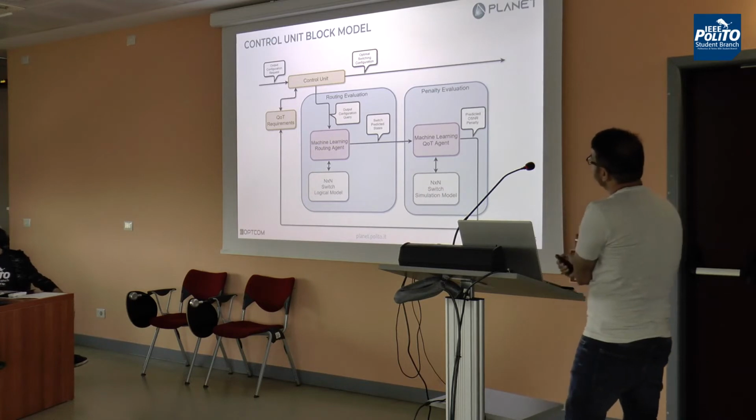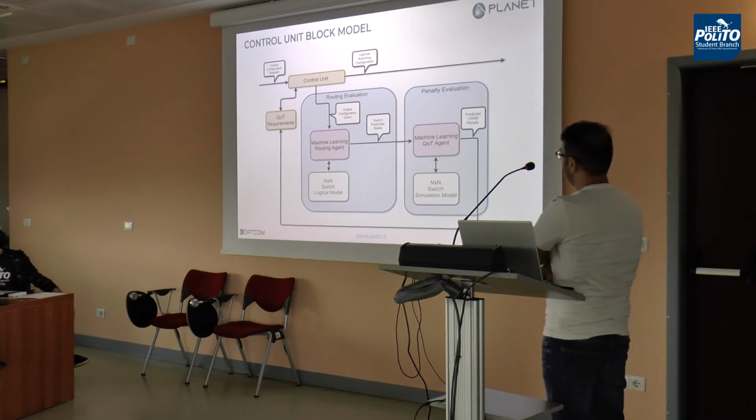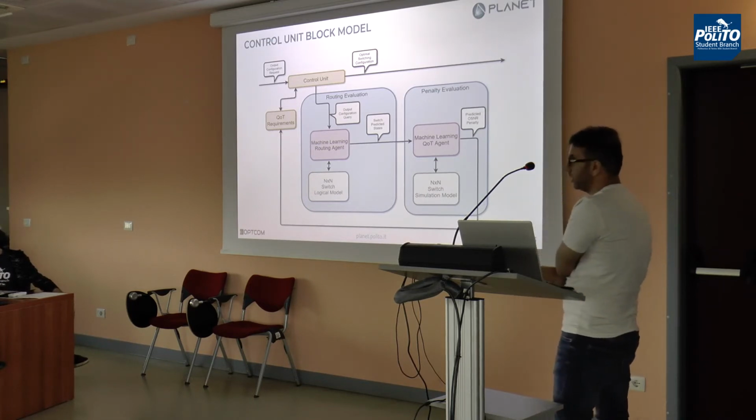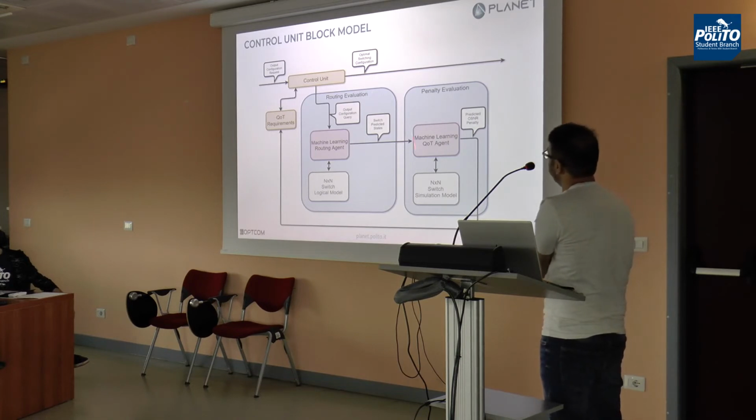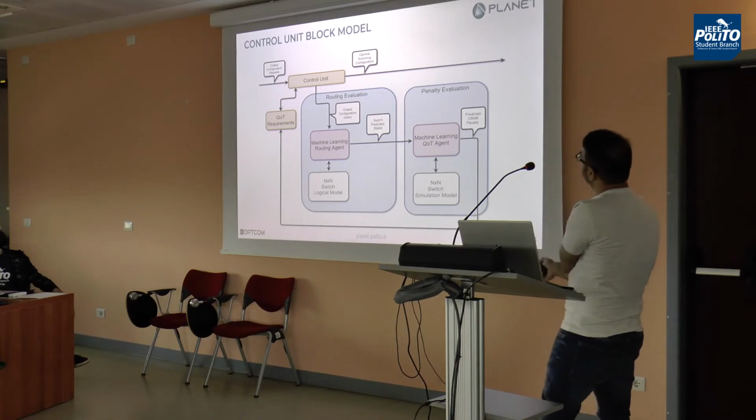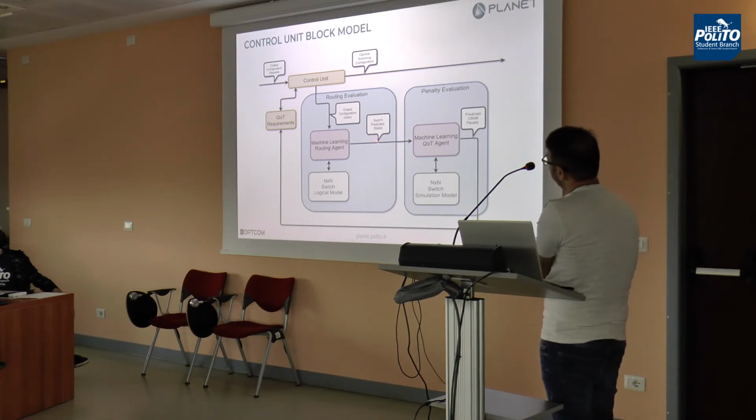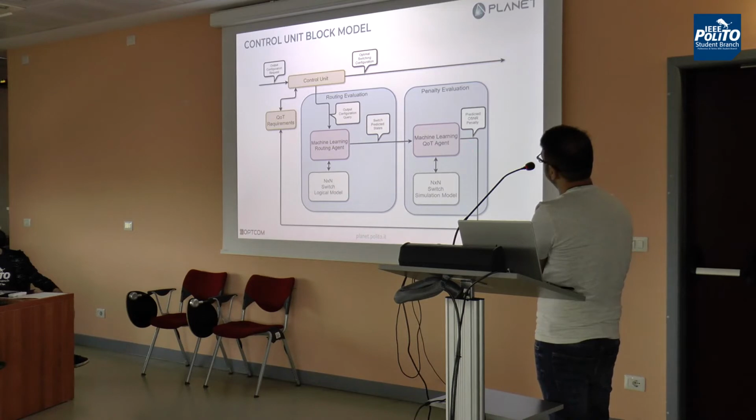So here is the complete control unit. As you all know about switching architectures, they are mainly concerned about the routing and then the penalty evolution against that particular routing space. So there are two modules: one is the routing module and the other one is the QoT penalty evolution module.